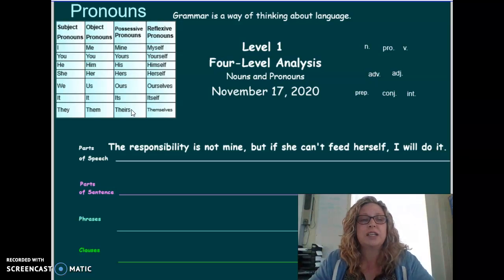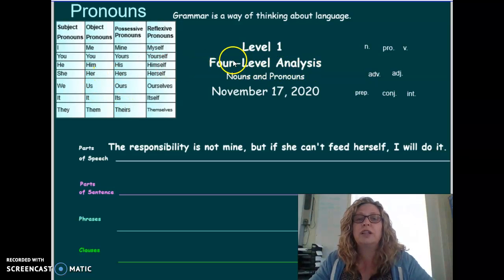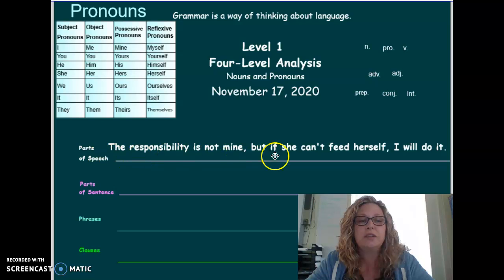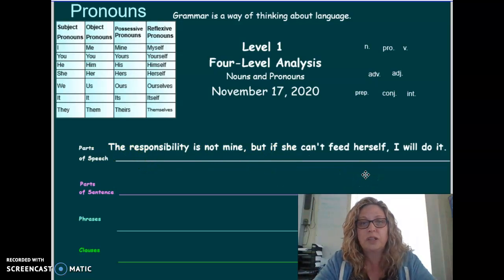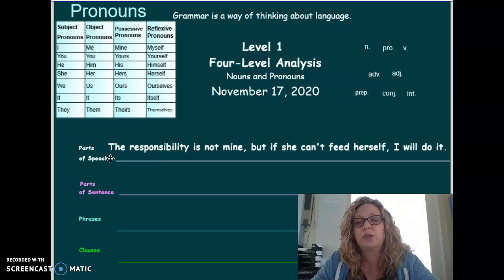Okay, let's just get into it. We're going to do a level 1 analysis of this sentence together, and then you're going to do a sentence on your own. So the sentence reads, the responsibility is not mine, but if she can't feed herself, I will do it. The responsibility is not mine, but if she can't feed herself, I will do it.